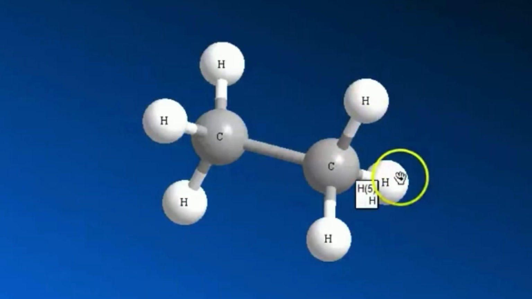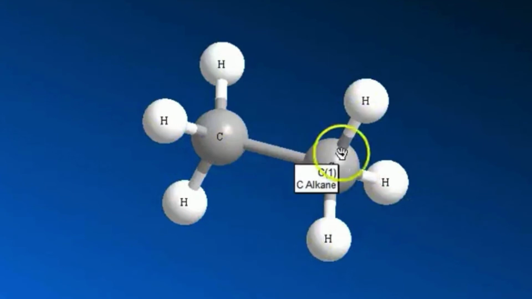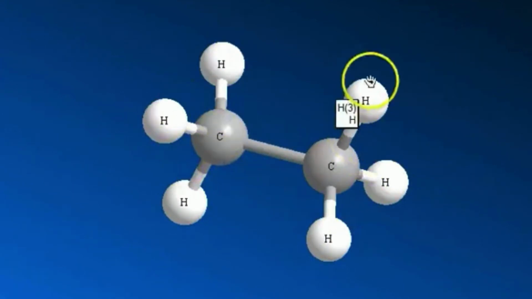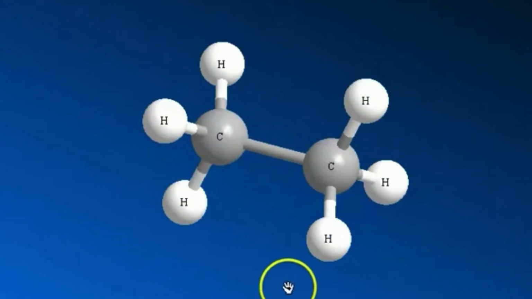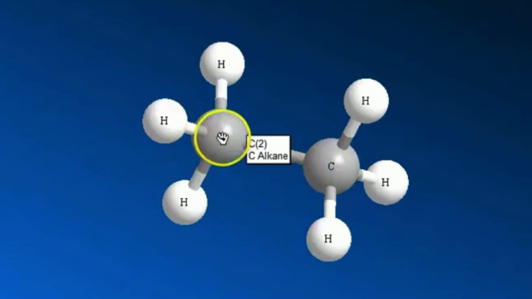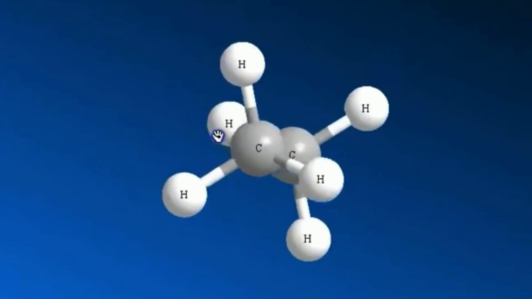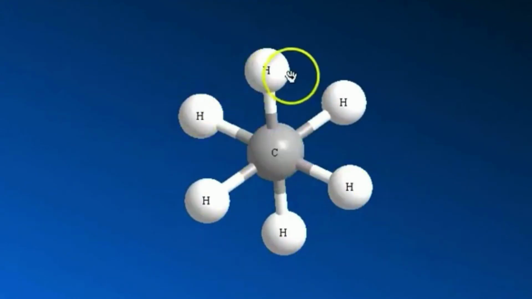Okay, now let's look at the conformation of ethane. We've seen the diagram, now let's look at the simulation of it. This is an ethane molecule, a carbon with 3 hydrogens, and then another carbon with 3 hydrogens. Now we're going to rotate this molecule and overlap the 2 carbons. This is the Newman projection. And see how nicely the hydrogens are spaced.